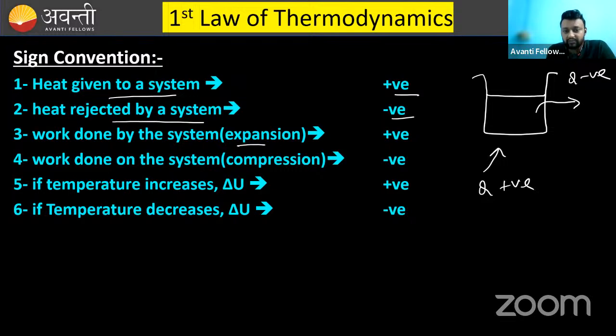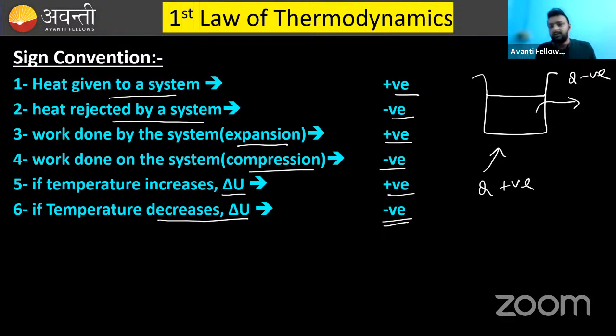Next, expansion is positive, which we have already learned. Compression is negative. Another thing: if temperature increases, internal energy will also increase, and that means delta U is positive. If temperature decreases, then internal energy change is negative. Now, repeat it with me.